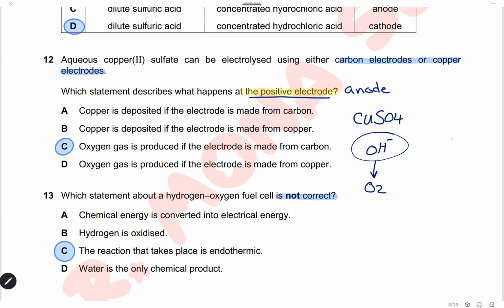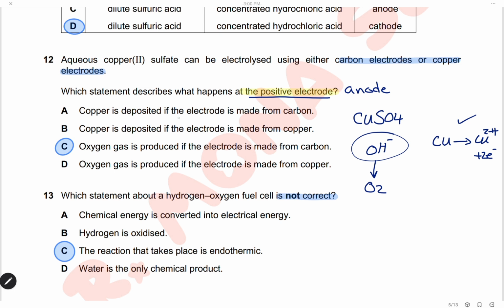And in the case of copper electrodes, the copper at the anode ionizes to produce copper ions, so we will have copper ions produced from copper metal. This will be at the anode in the case of copper electrodes.